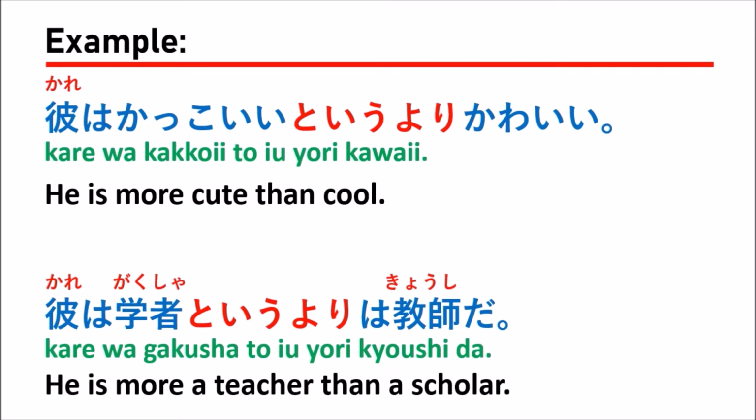So they want to say he is more a teacher than a scholar. Maybe many people may think that he or she might be something, but in your opinion, you can say he is more a teacher than a scholar. 学者というよりは教師だ, right? So remember that when you use the grammar of TOIUYORI, you want to compare between two things.